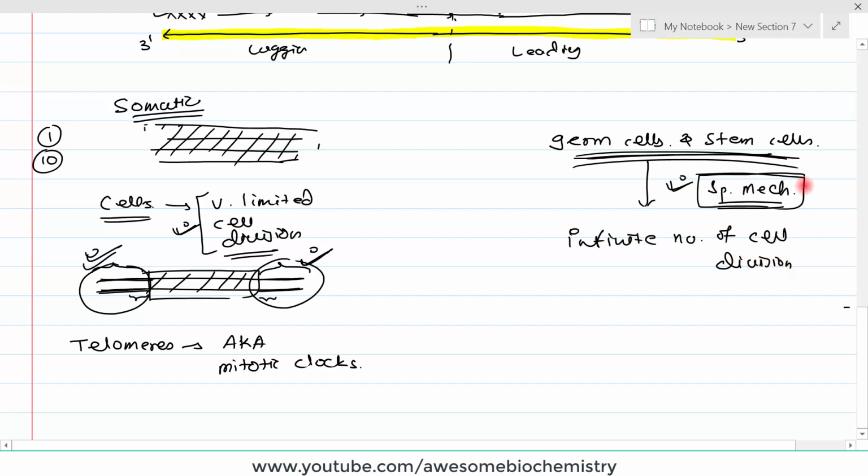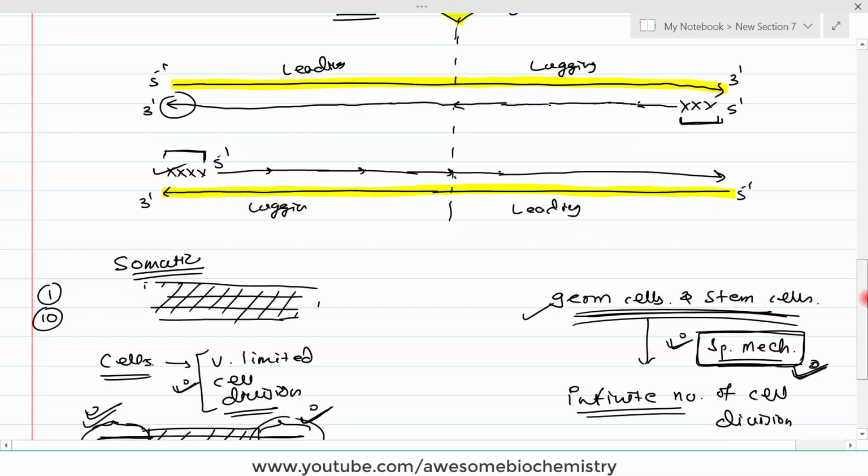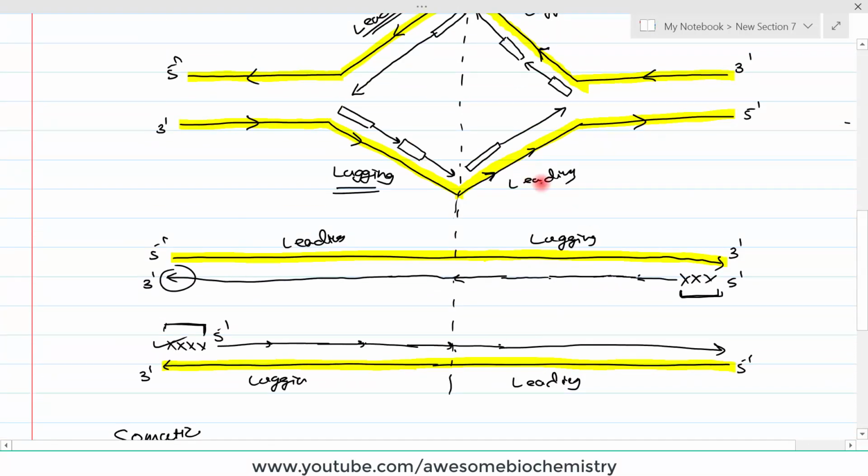So here we are curious: what is this special mechanism? What is so special in the germ cells and stem cells so that they can undergo an infinite number of cell divisions? That special mechanism is orchestrated by one very specific and very interesting enzyme. Its name is telomerase. Now we have to learn how telomerase plays its role so that a particular cell can undergo an infinite number of cell divisions.